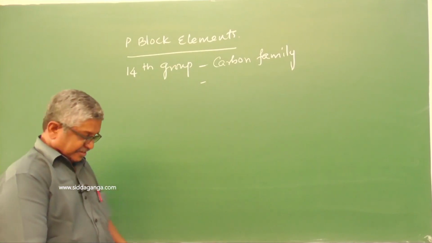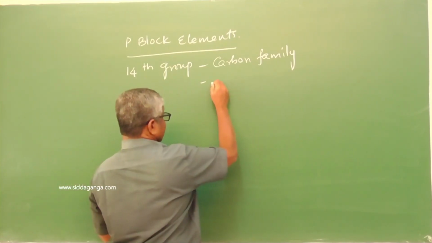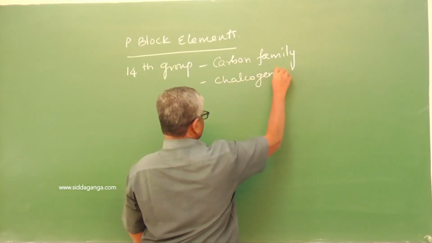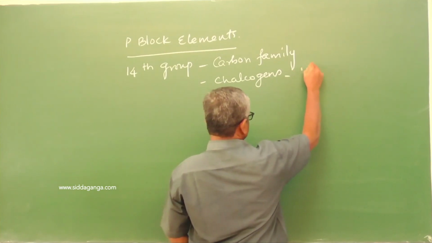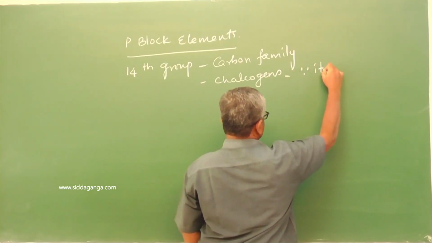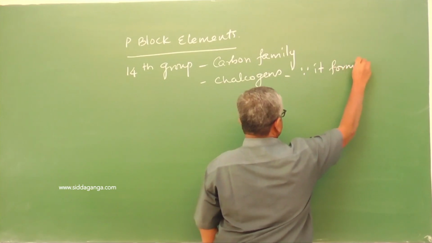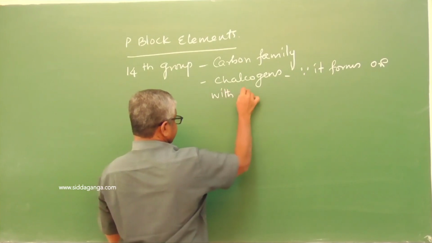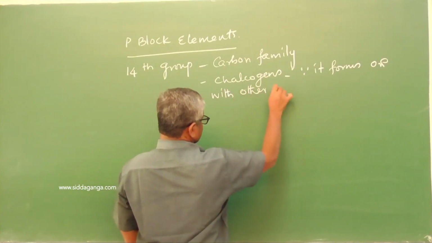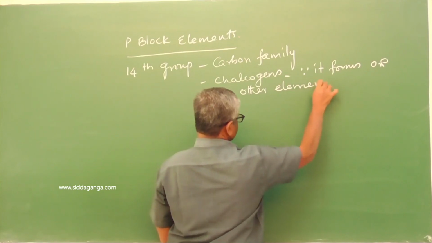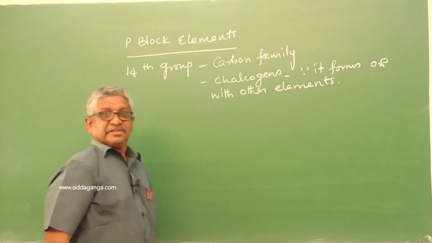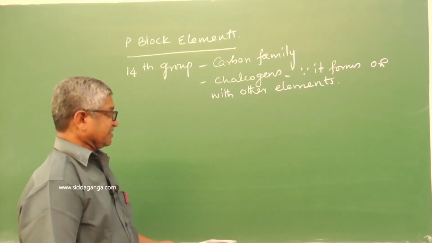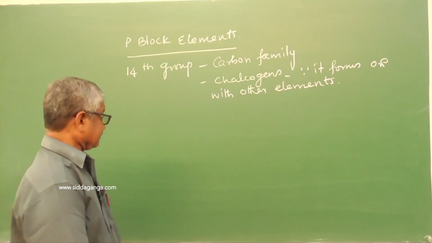These elements are called chalcogens because they form ores with other elements. It forms ore with other elements, so it is called chalcogens.